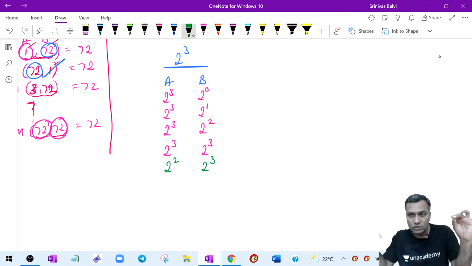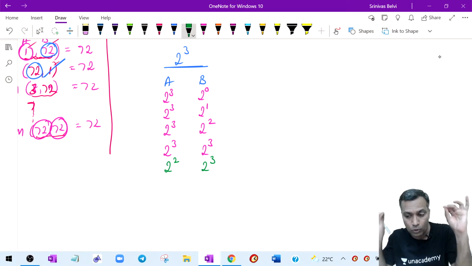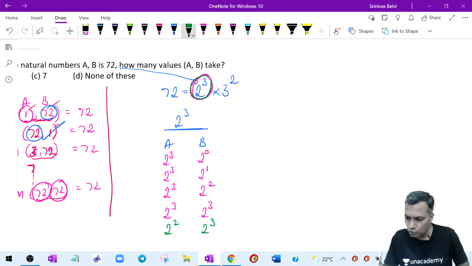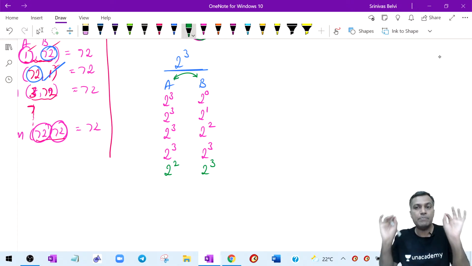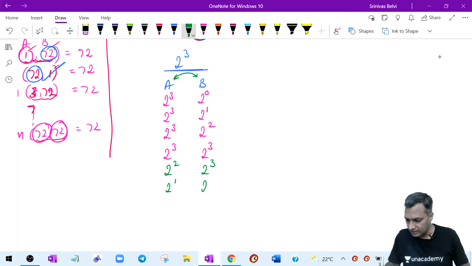Somewhere on one of the two sides, there must be a 2 power 3. That is the point. Why? Because the highest power of 2 has to be 3. Therefore, either 2 power 3 should be there in A or 2 power 3 should be there in B for sure. That is the meaning of LCM. This is 2 power 1, therefore this remains 2 power 3. This is 2 power 0, therefore this remains 2 power 3.